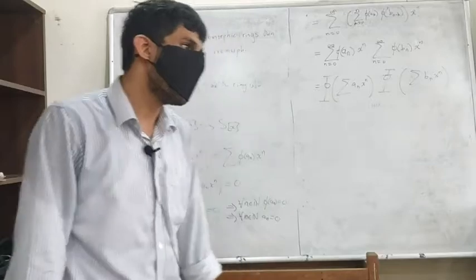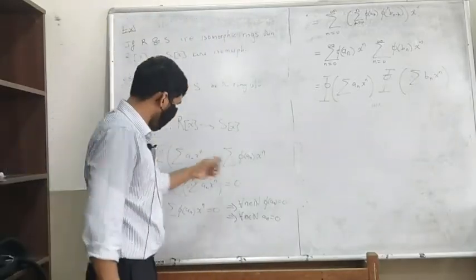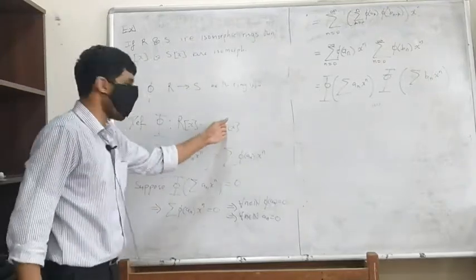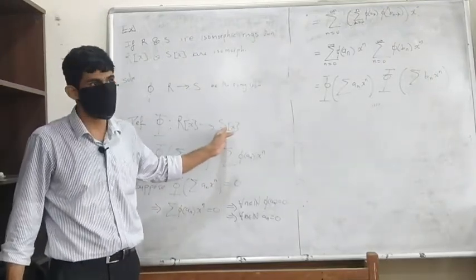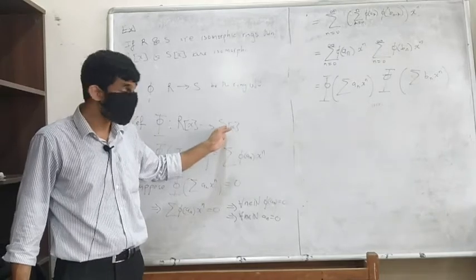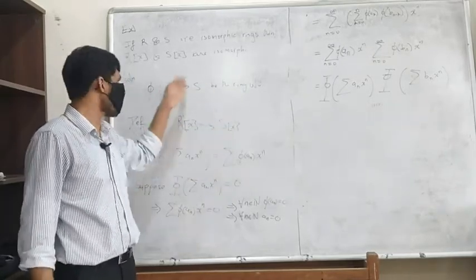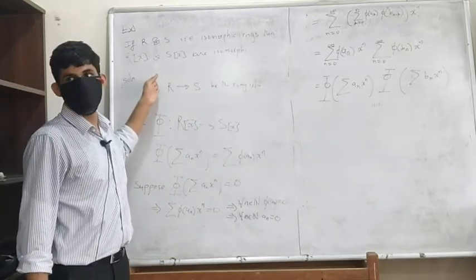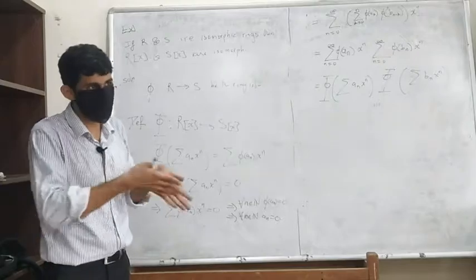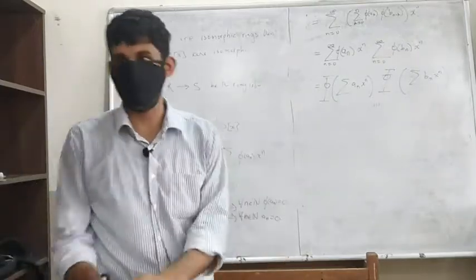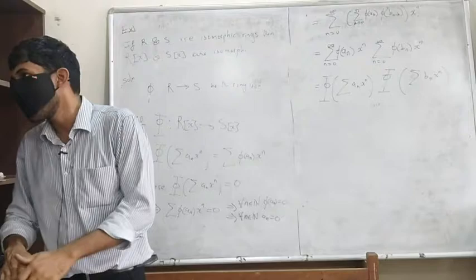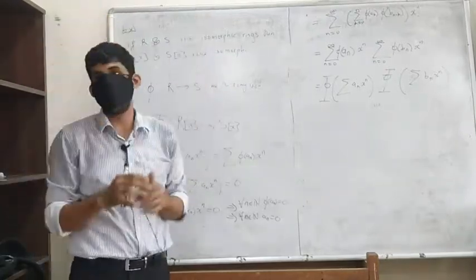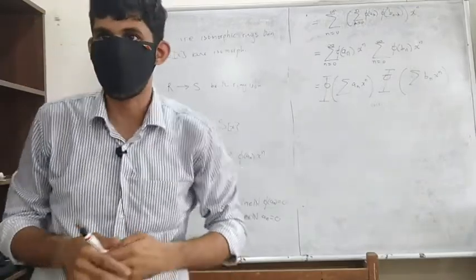How do I show it's onto? You start with some polynomial over here, say summation b_n x^n, right? Since the b_n are elements of S, they will have corresponding pre-images, say a_n. Look at the image of a_n, what you will get is exactly summation b_n x^n. That's the natural choice. So if R and S are isomorphic, obviously you expect that the polynomial rings will be isomorphic.